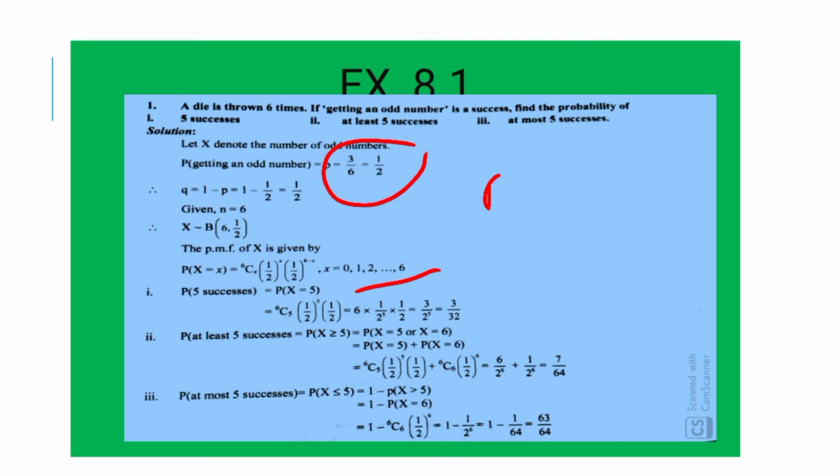Then the probability of 5 successes is P of x is equal to 5, which is equal to 6C5 into (1/2)^5 into (1/2)^1, which is equal to 6 into (1/2)^6, which is equal to 3 upon 2 raised to 5, which is equal to 3 upon 32.